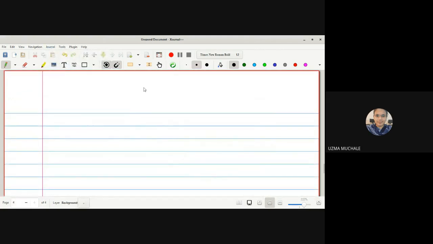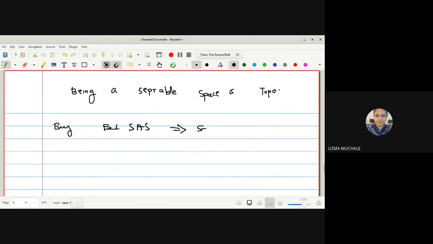So just remember the statement, and those who have time or have studied earlier, just try to see the proof of this theorem. Every separable space is a topological property, and every SAS, that is second axiom space, is a separable space.